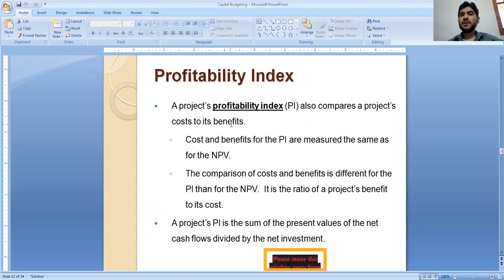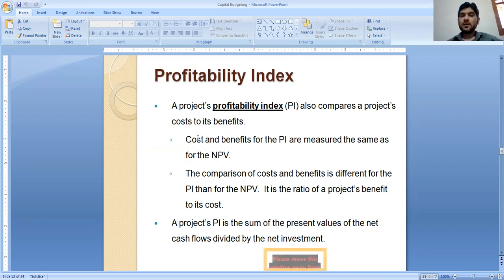Cost and benefit for the PI are measured the same as for the NPV. Both have to be measured in the same way as we do in NPV.